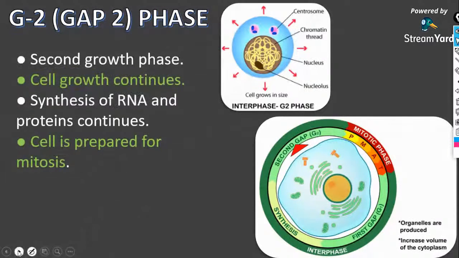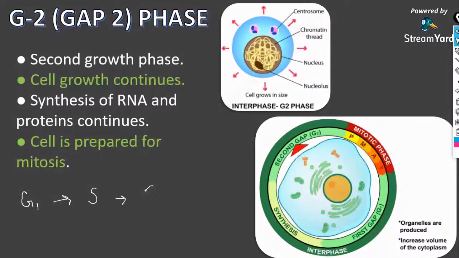Okay, then this is all about the G2 phase also. So all of you know how mitosis occurs, how cell division occurs. Cell division occurs in the G1 phase, S phase, G2 phase, and M phase.